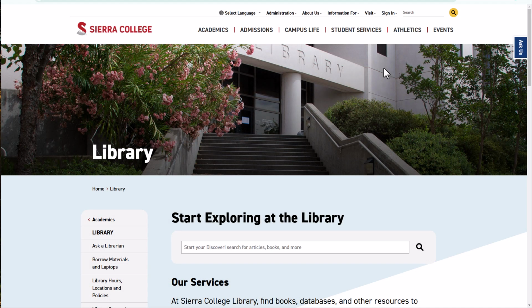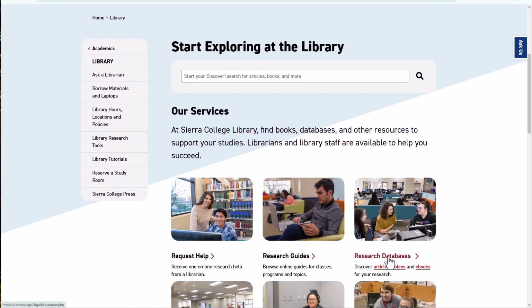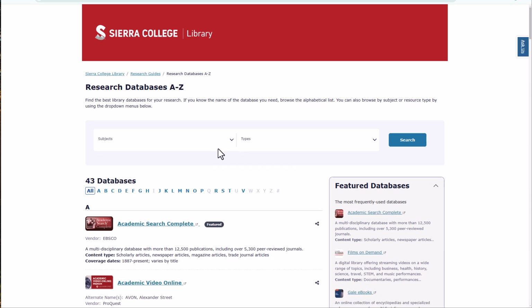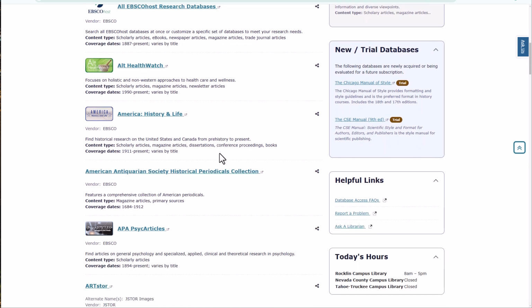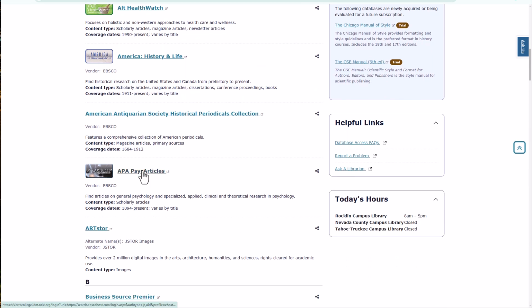Psych Articles has full-text articles from over 100 peer-reviewed journals published by the American Psychological Association and the Canadian Psychological Association. To get to APA Psych Articles from the library's homepage, go to Research Databases, then scroll down to find APA Psych Articles. If you're off campus, you'll be prompted to log in with your MySierra username and password.